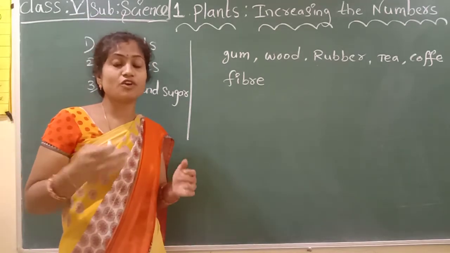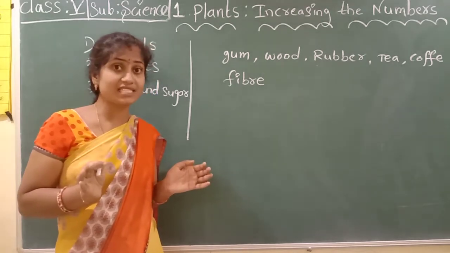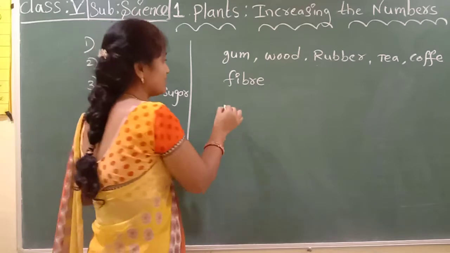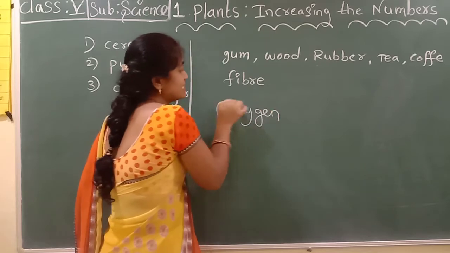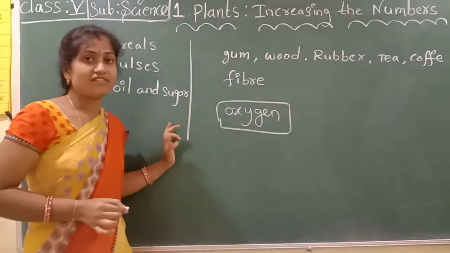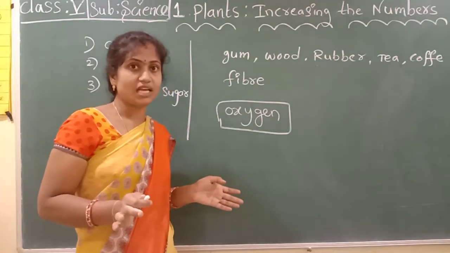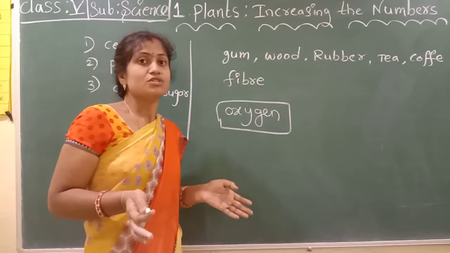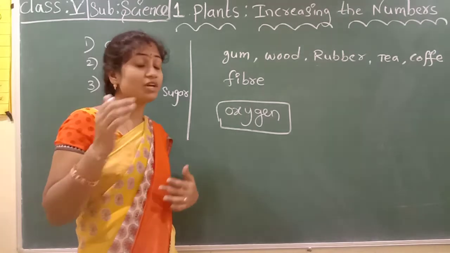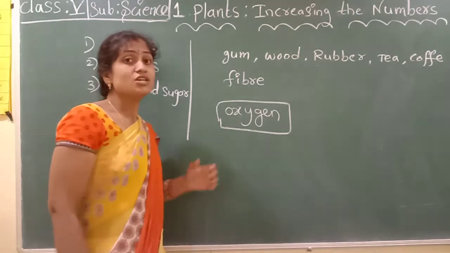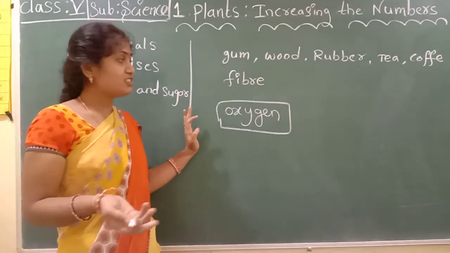Most importantly, when we are breathing, we are getting oxygen. Who supplies the main life-giving oxygen? Say, children: plants only supply it. Oxygen is very important in our daily life. Without oxygen we can't live, without taking breath we can't live. When we take in air, we are taking oxygen. So oxygen is very important to us.